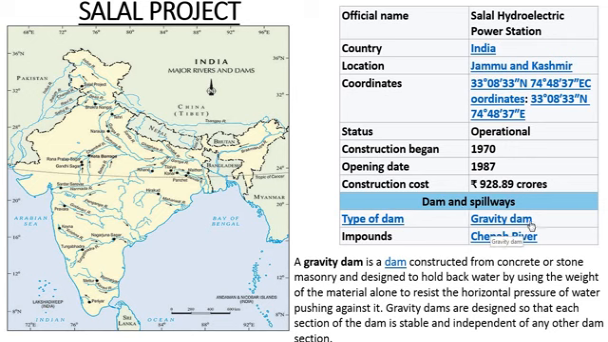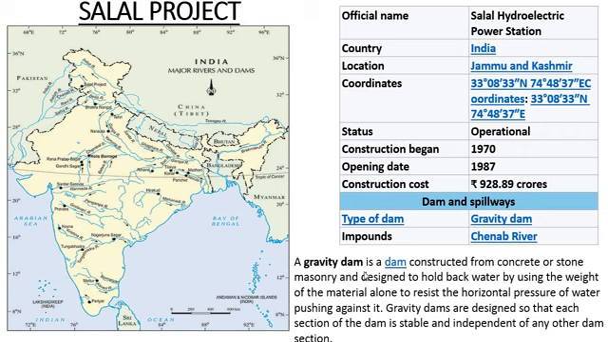This dam is a gravity dam. What is a gravity dam? A gravity dam is a dam constructed from concrete or stone masonry and designed to hold back water by using the weight of the material alone to resist the horizontal pressure of the water pushing against it. Gravity dams are designed so that each section of the dam is stable and independent of any other section.